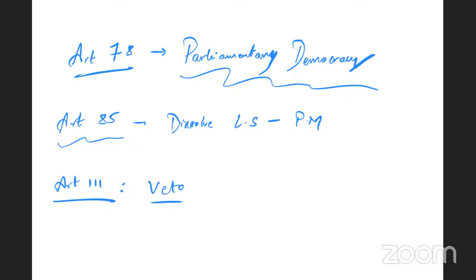When there is a constitution amendment bill, it requires a special majority for it to pass. But if it is reconsidered, I'm just giving a hypothetical example, if the President sends it back for reconsideration and the Council of Ministers again send it back to the President for his assent, the reconsidered bill can be passed by a simple majority, and it is sent to the President for his assent. That's what we mean by saying that whatever was the original majority with which the bill was passed by the Parliament is not a criterion anymore.